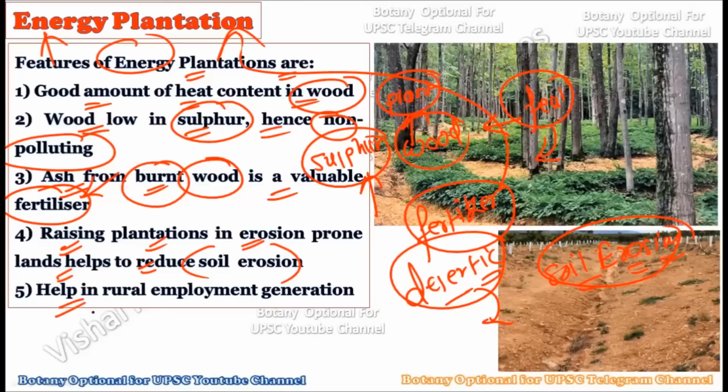Then this particular energy plantation also helps in rural employment generation. If we select any area for the energy plantation, then the surrounding villagers can support this energy plantation, and in this way, employment can be generated through this program. So the energy plantation has very good features. We can obtain good wood which has high heat content. Then we have very less sulfur content in such a species, so non-polluting wood can be created. As we burn this wood, we can obtain valuable fertilizers as well, and we can also avoid soil erosion by using this energy plantation. Plus, it can also generate rural employment.